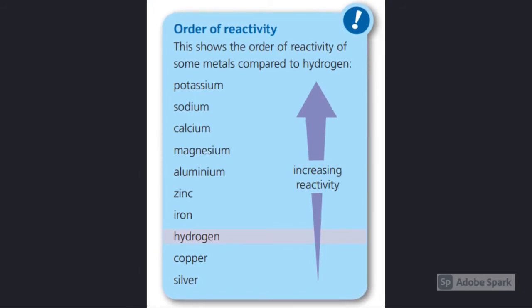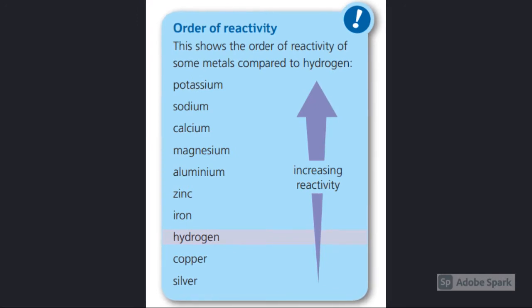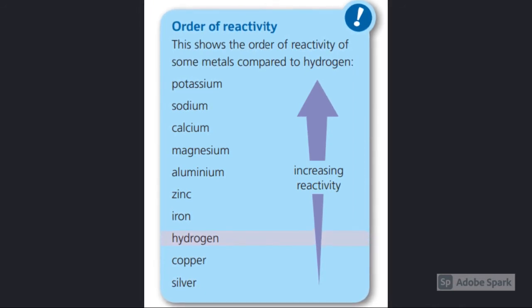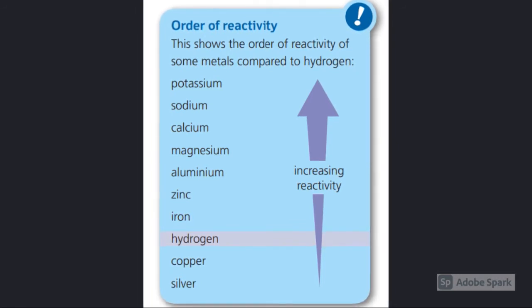Let's have a look at this reactivity series and ask ourselves the question: do you think if you started off with copper and zinc sulfate, you would get a reaction? The answer is no. No reaction happens. Nothing happens because the copper is not reactive enough to displace the zinc from a solution of zinc sulfate.